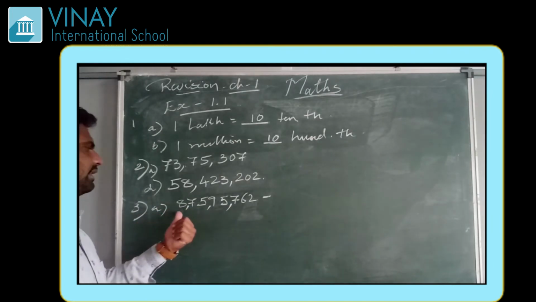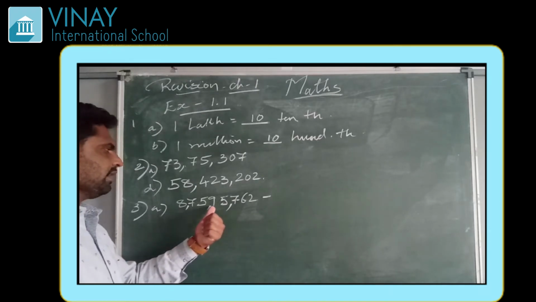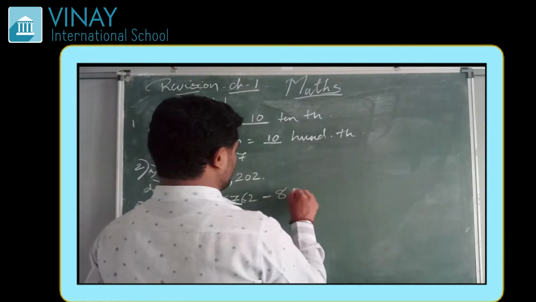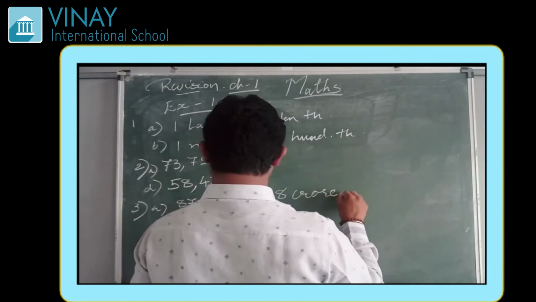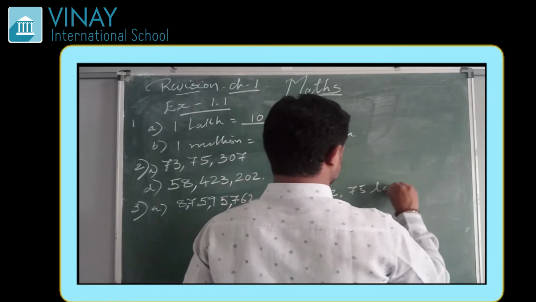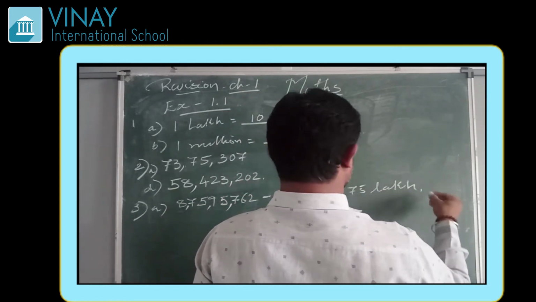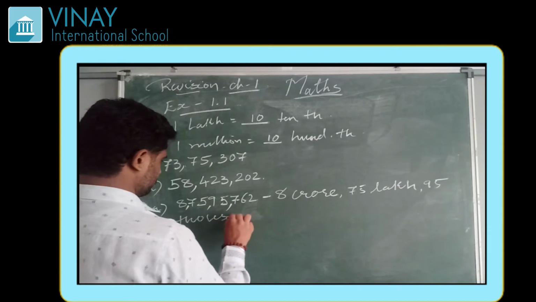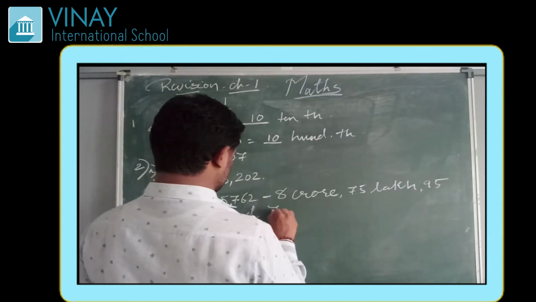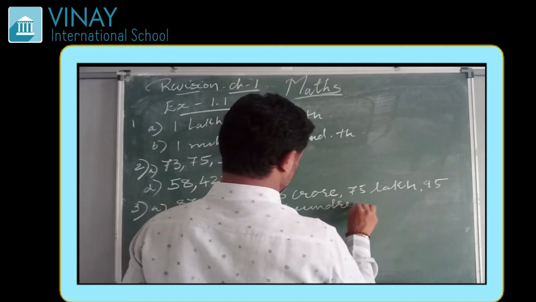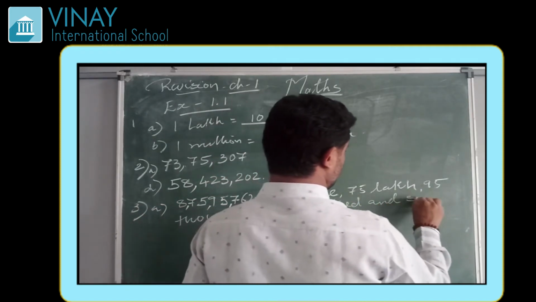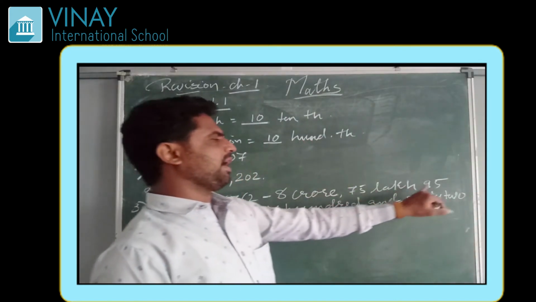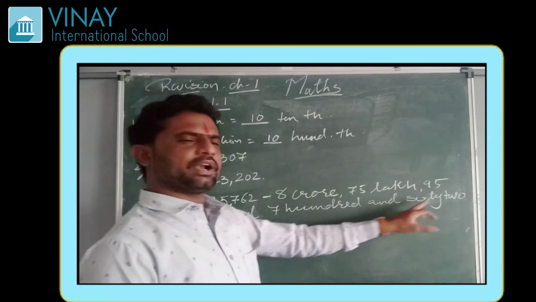So this can be written as 8 crore 75 lakh 95 thousand 762.